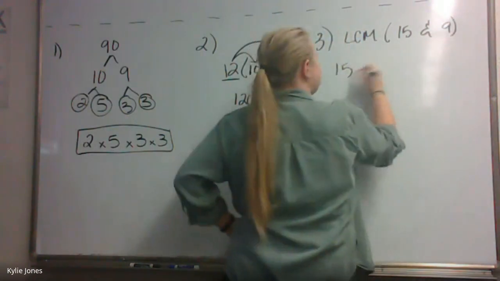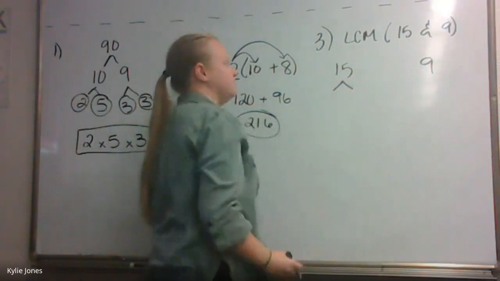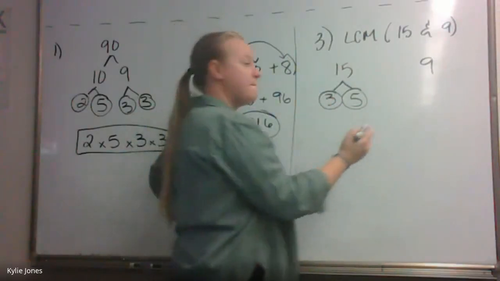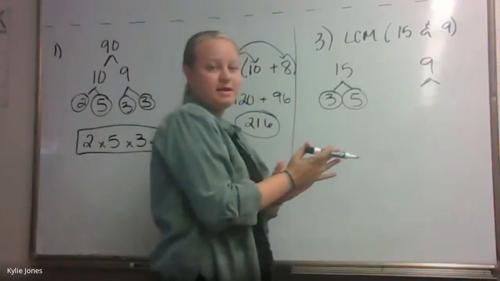So we need to do our prime factorizations. What numbers multiply into 15? 3 and 5, and that's it. Good. They're both prime. What about 9? What numbers multiply to 9? 3 and 3.